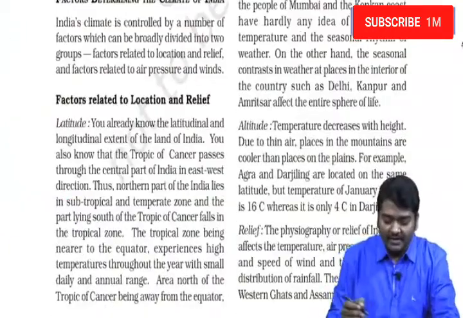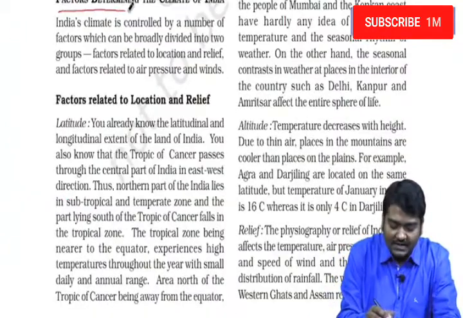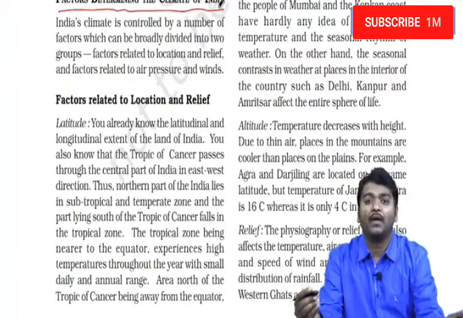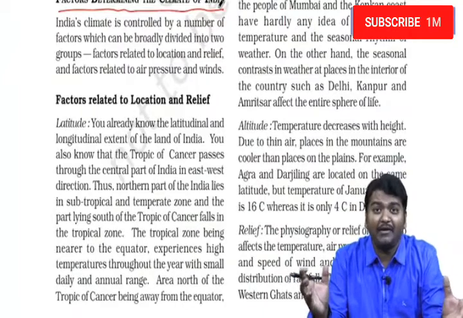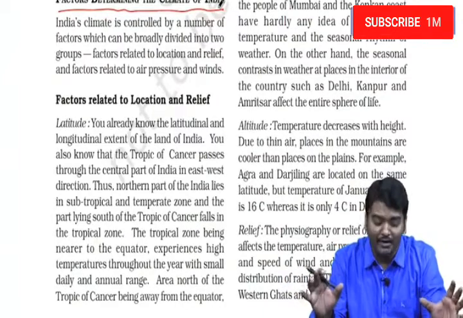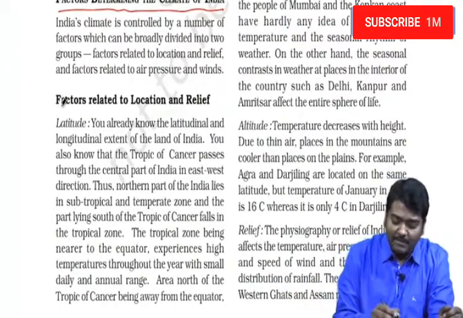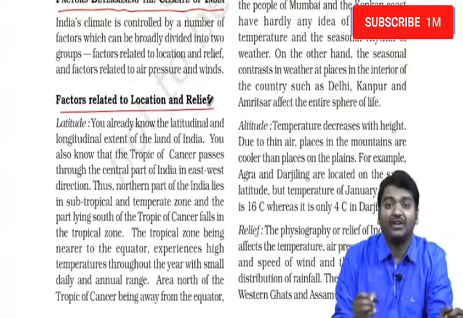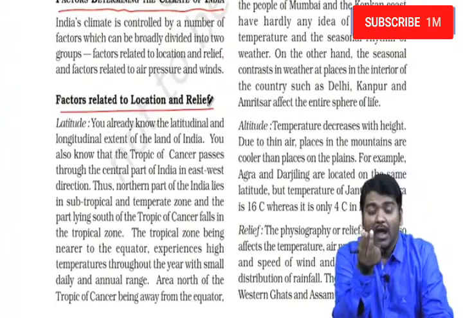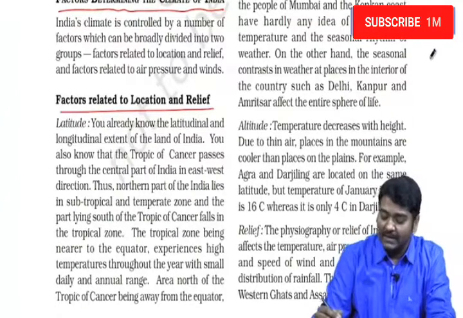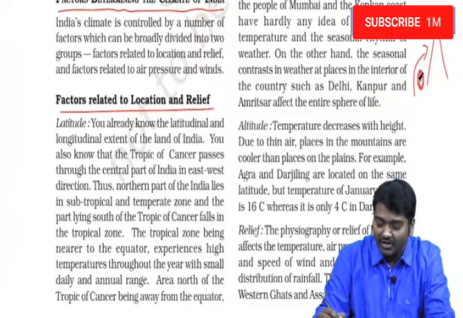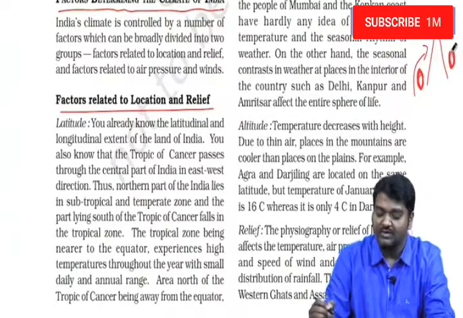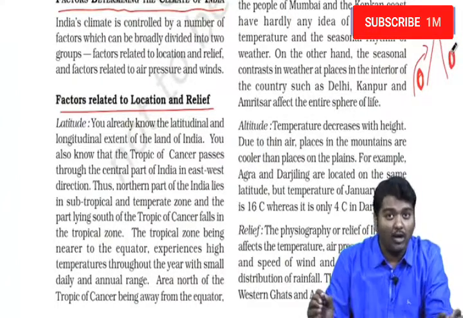The next important concept that we need to see is factors determining the climate of India. Whenever I talk about factors, there are different factors which determine rainfall, and this is also dependent on the temperature. For example, factors related to location and relief: the location of a place, and whether, if winds are blowing like this, the place is present on the windward side of the mountains or on the leeward side of the mountains. All these things matter a lot, right?